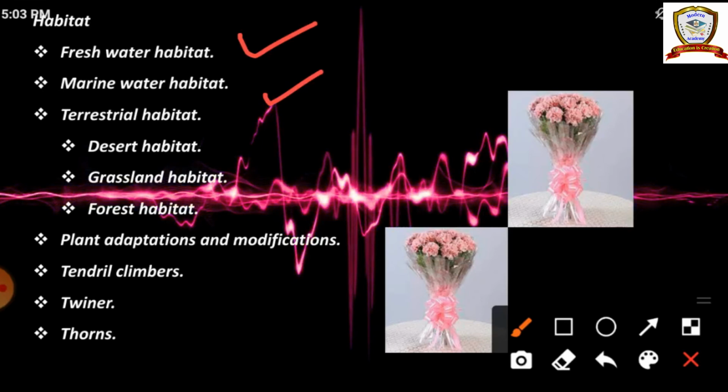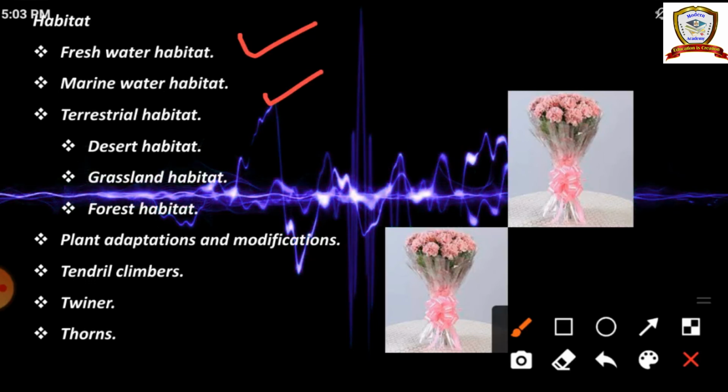Next, marine water habitat is nothing but sea water habitat. Here also we can see many animals and plants in the sea water. On the earth, 70% is covered by water, and 40% of that is sea plants performing the photosynthesis function for the world. And next one, terrestrial habitat.